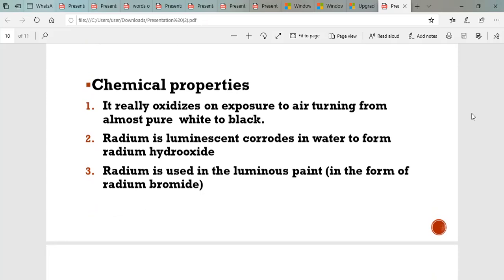Radium is used in luminous paints in the form of radium bromide. Radium paint is self-luminous. When freshly applied, it requires no external energy because the excitatory energy comes from radiation emitted by radium particles in the paint.